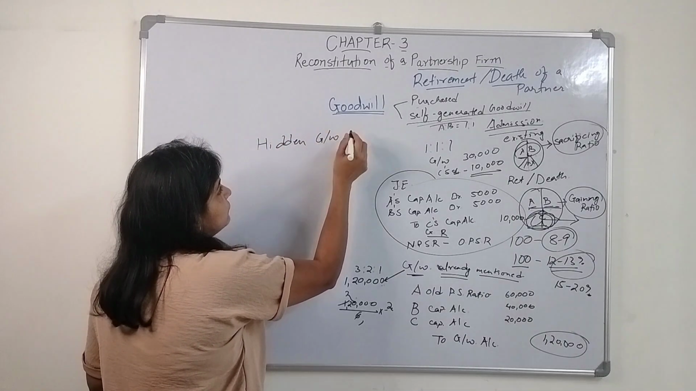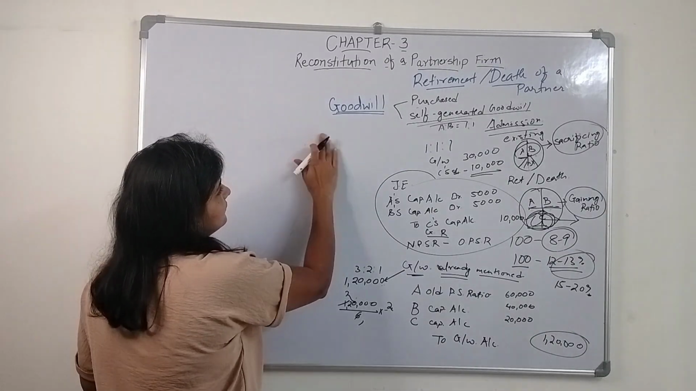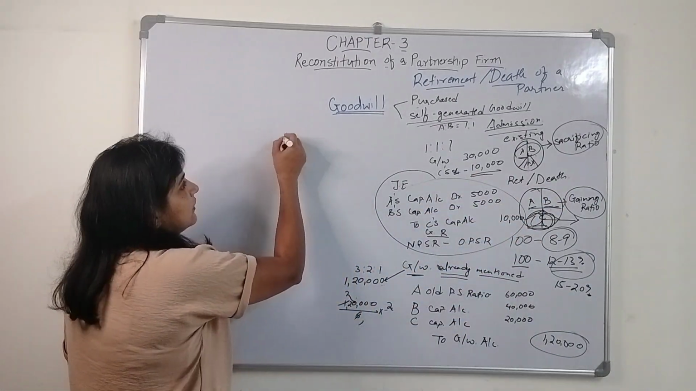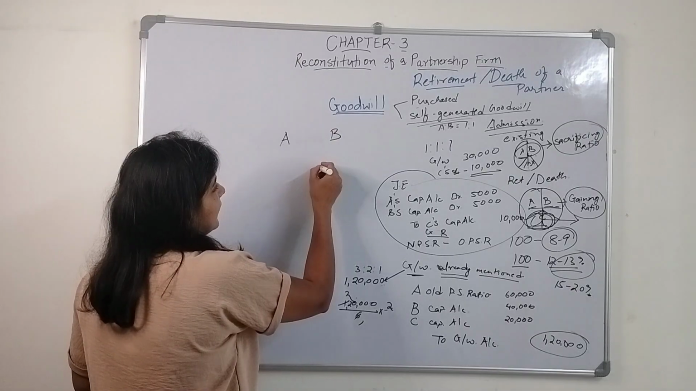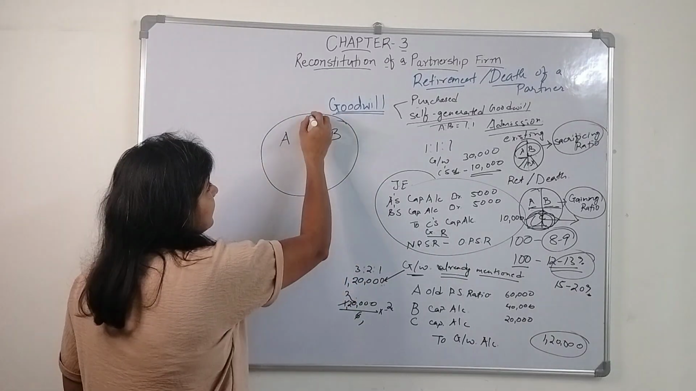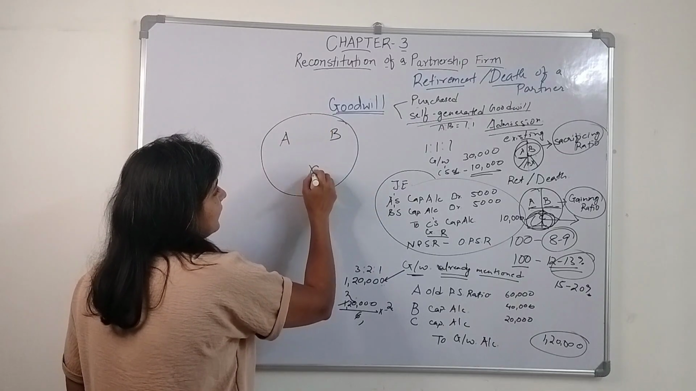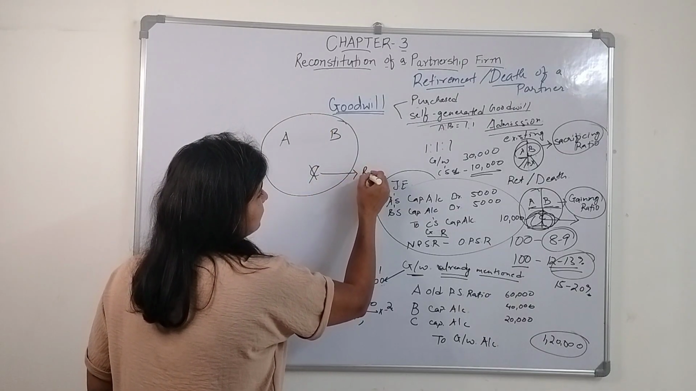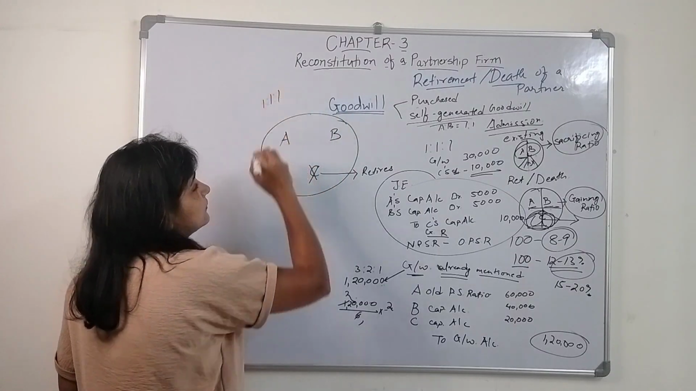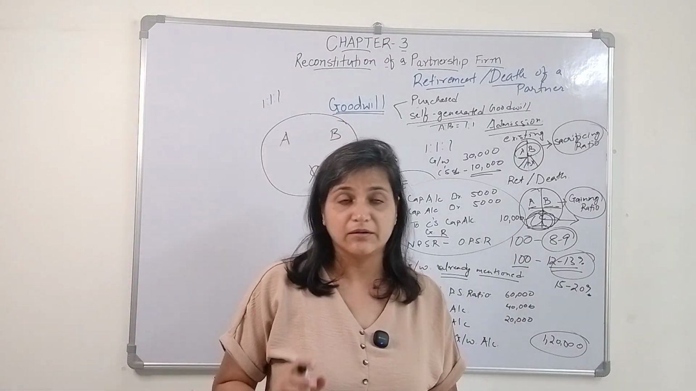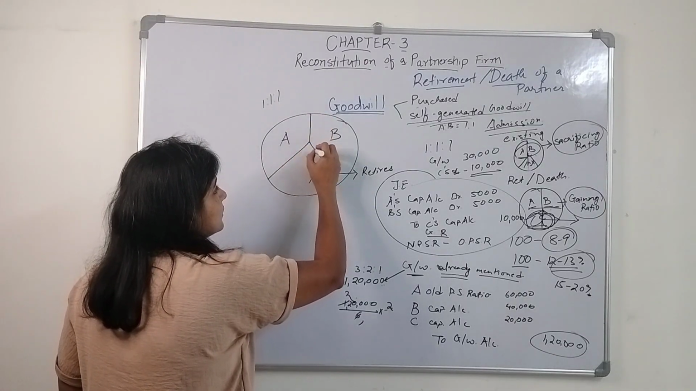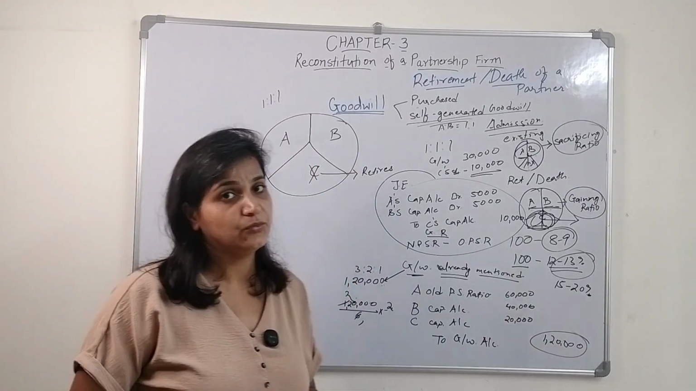Before we discuss this, there is one thing which I forgot to discuss. Let's say there are three partners, A, B and C. C, as we discussed, is going to retire. He retires from the firm. Now A, B and C were sharing profit and loss in the ratio of 1:1:1, right? That means A used to get 1/3, B used to get 1/3, and C used to get 1/3 of the profit.